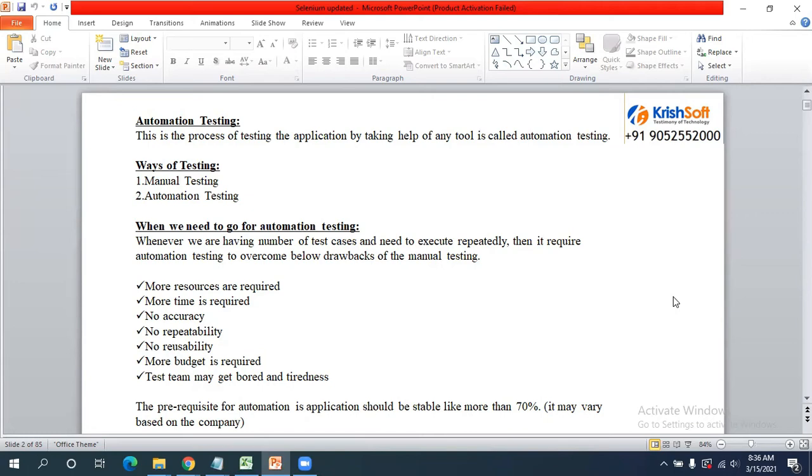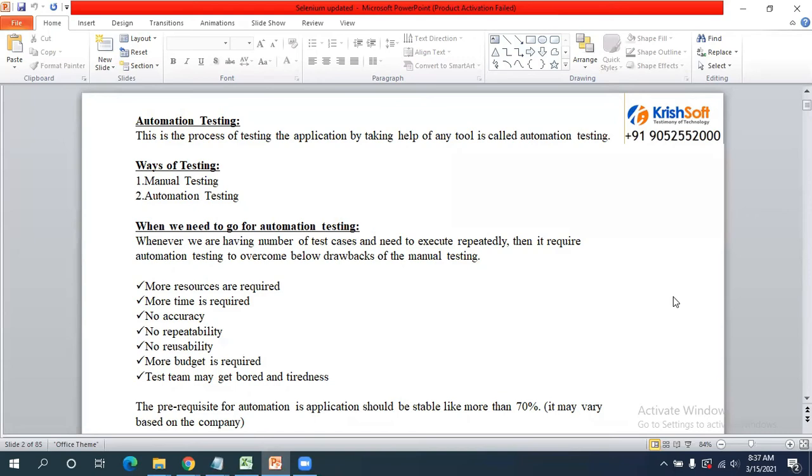Automation testing is nothing but doing testing with the help of a tool. Selenium is a tool, so we are going to perform our testing with the help of a tool. You are going to develop the automation scripts. Whenever you need to perform regression testing, you just execute those scripts, and they will give you results: how many test cases are executed, how many passed, how many failed.